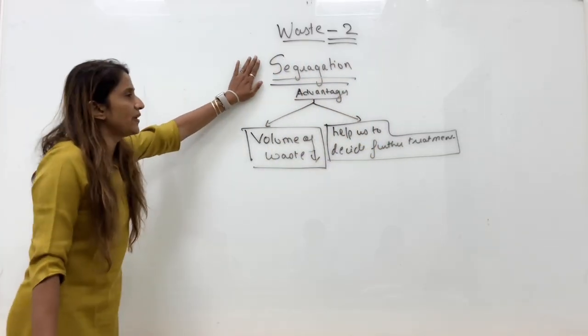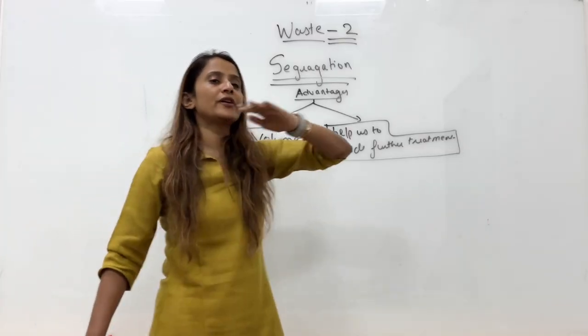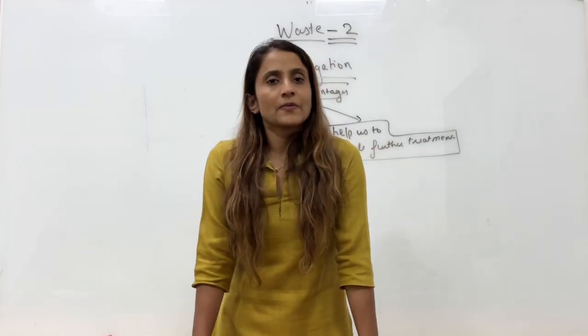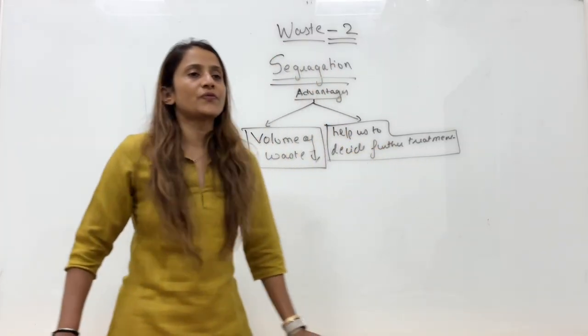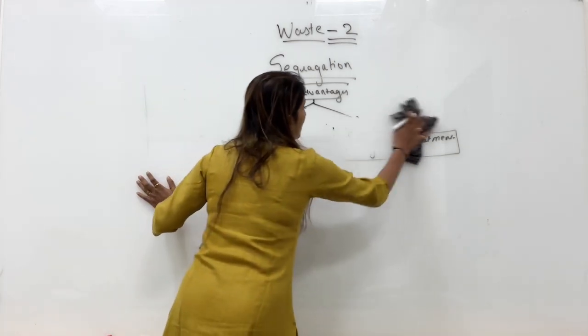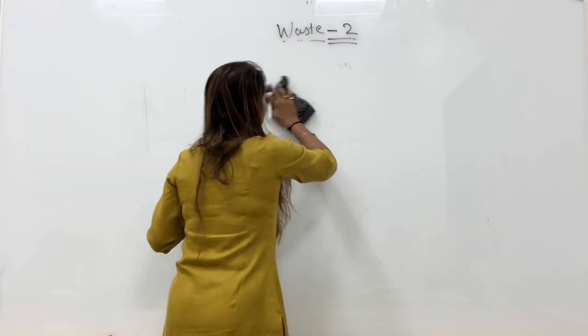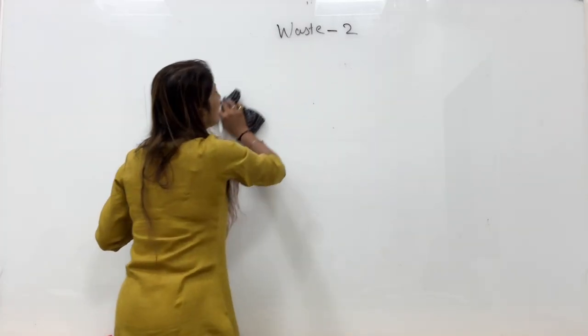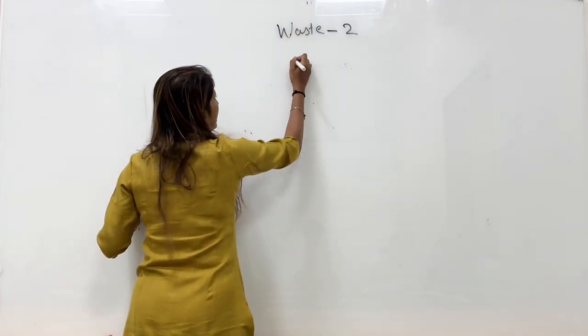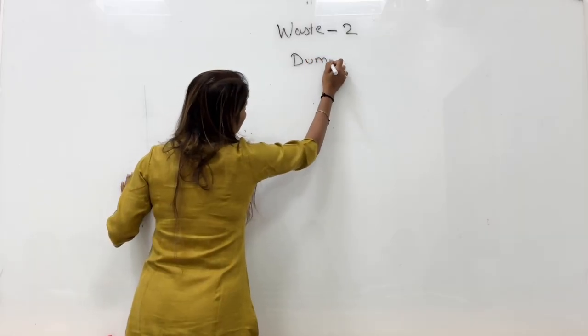Now, once your waste is segregated, you have various methods to handle it. So let's discuss which methods we have. But the first step to waste management is segregation. So now kids, the first common method of waste handling is dumping.